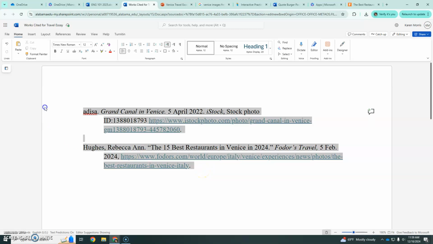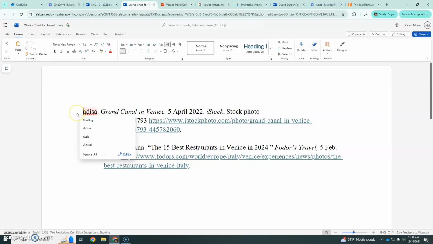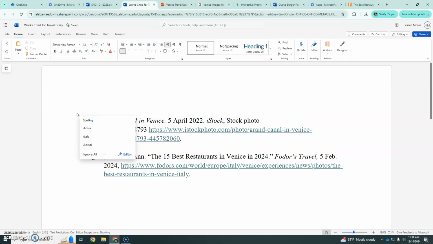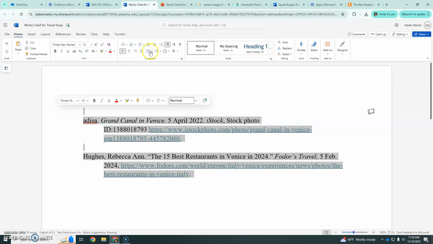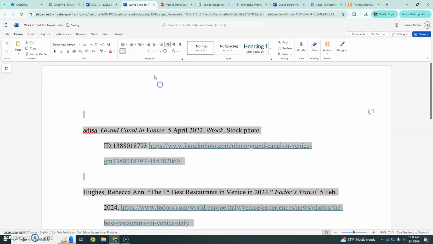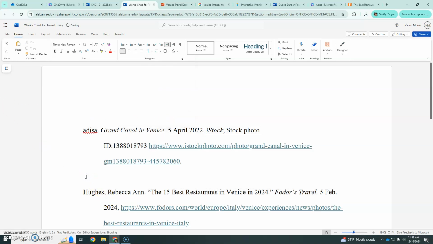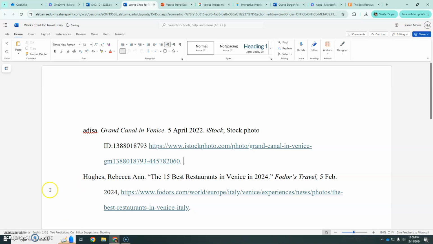Now for a real Works Cited page, this would have the title Works Cited centered at the top. Also, it would be double spaced, and you can do spacing here. And you would click remove space after paragraph if you have that available, and don't skip any extra lines. You would click it like that. So that's it for works cited. There's your title. Keep them in alphabetical order. This is only lowercase